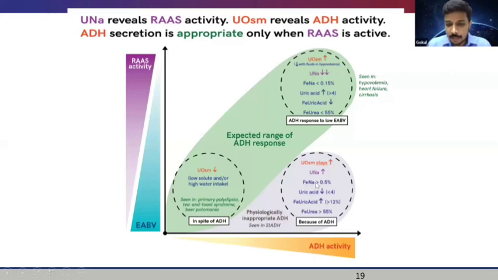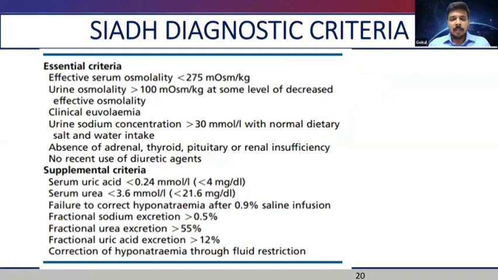But see here, what happens? Even though the effective arterial blood volume is normal in this case, the urine osmolality stays high because there is some other stimulus to ADH secretion. ADH gets inappropriately secreted. In that condition, since the RAS system is not activated, urine sodium is high and the serum uric acid will be low. Fractional excretion of uric acid will be high. So this mechanism should be kept in mind while dealing with this.